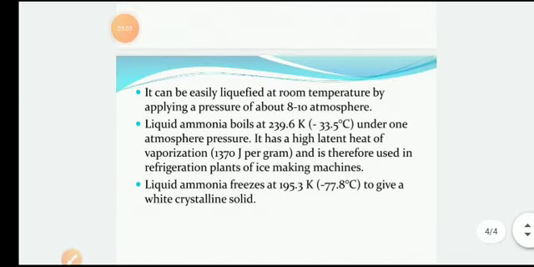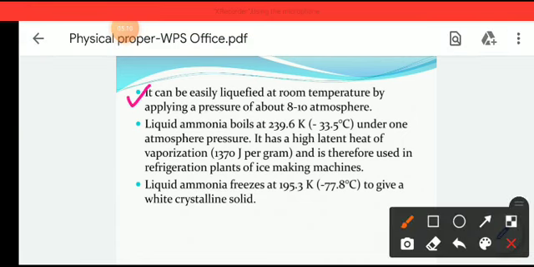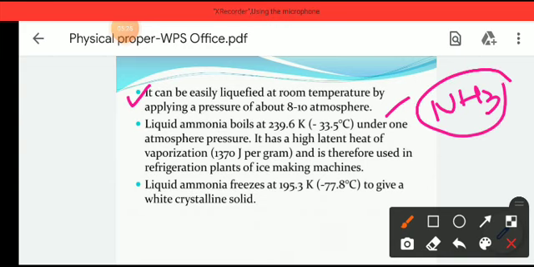Okay, this point is it can be easily liquefied at room temperature by applying pressure of about 8 to 10 atmospheres. So we can know that ammonia is very much susceptible to liquefaction. That means it can be easily liquefied at room temperature. We do not need any higher temperature to liquefy the ammonia. We just need room temperature, but we have to apply some certain pressure. The pressure is not huge. We have to use a pressure of about 8 to 10 atmospheric pressure.